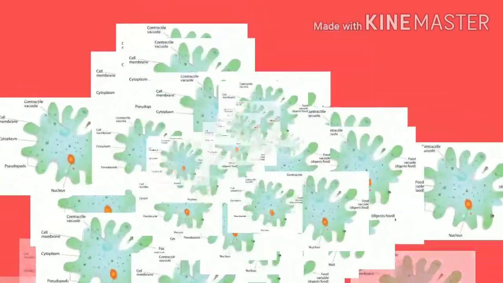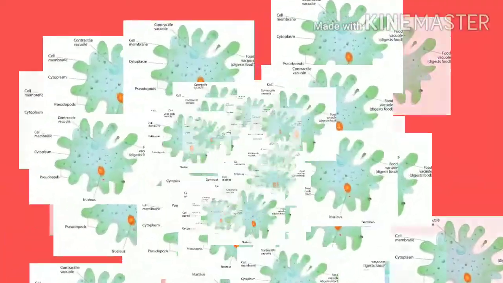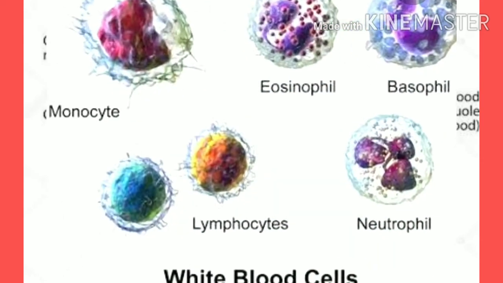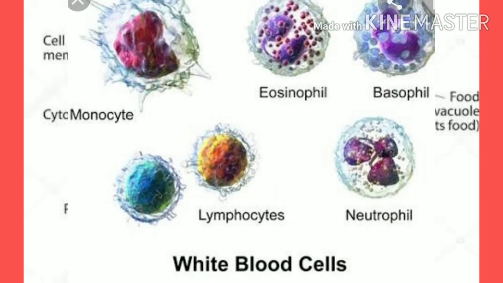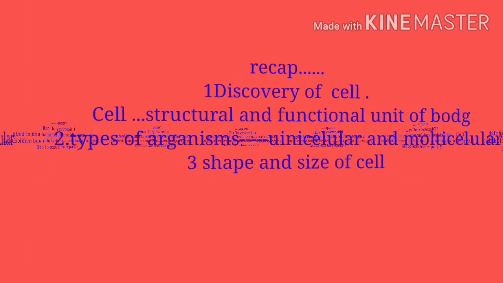Amoeba has an irregular shape. It keeps on changing its shape. Observe the projections of varying length coming out of its body. These are called pseudopodia. A white blood cell in the human body is another example of a single cell which can change its shape. But while a WBC is a cell, amoeba is a full-fledged organism capable of independent existence.